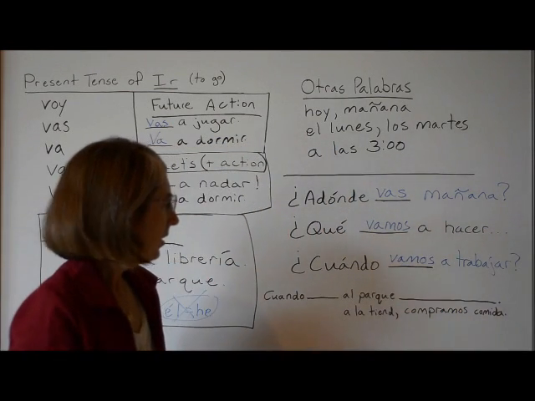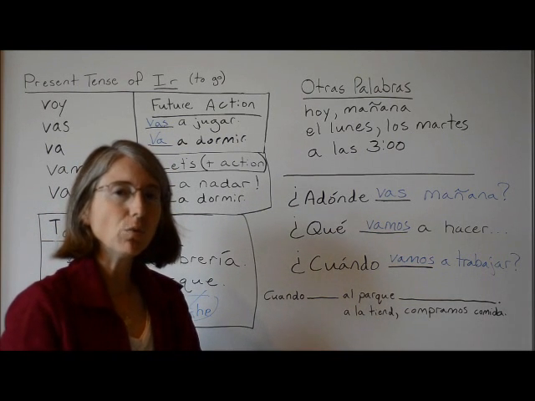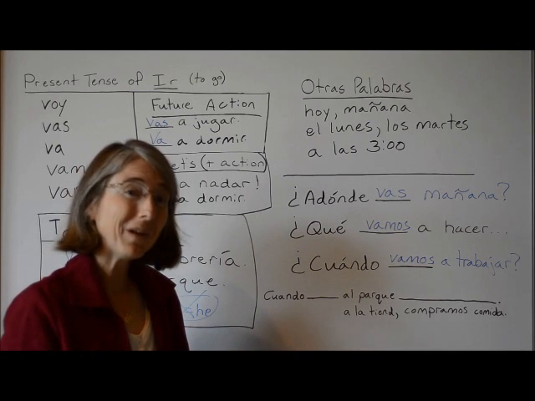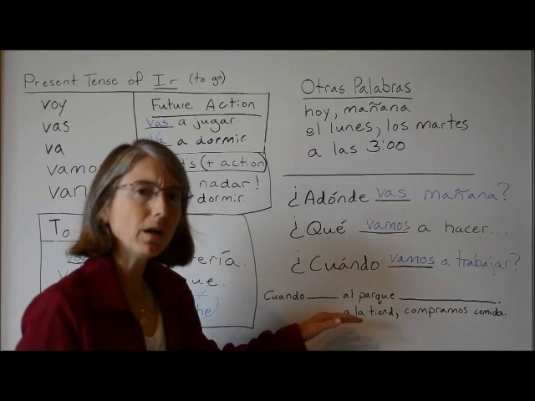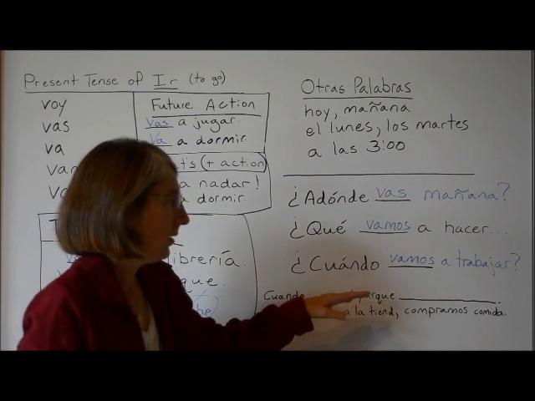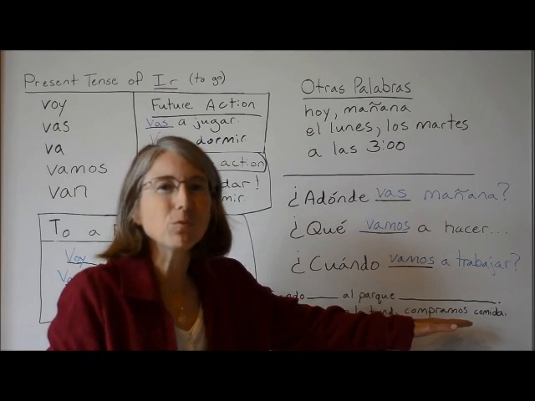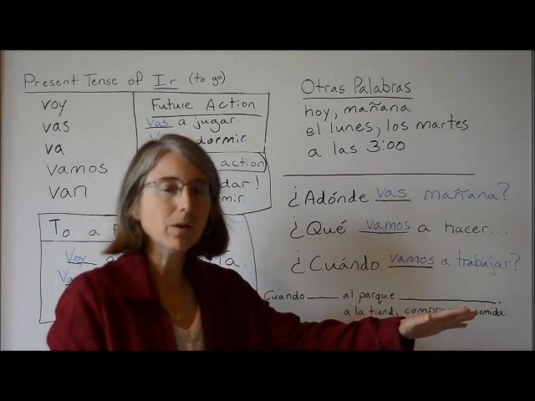Okay. And another statement we can use to talk about something that's going to happen in the future uses the word cuando. We can say, cuando vamos al parque, when we go to the park, vamos a jugar al fútbol. Okay? When we go to the park, we're going to play football. Okay?